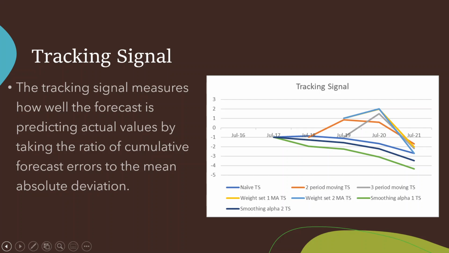Lastly, to put it all together, I calculated a tracking signal and mapped each one of my different forecasting methods. The tracking signal measures how well the forecast is at predicting actual values by taking the ratio of cumulative forecast errors to the mean absolute deviation. Here we can see all of the different forecasting methods laid out in one graph.